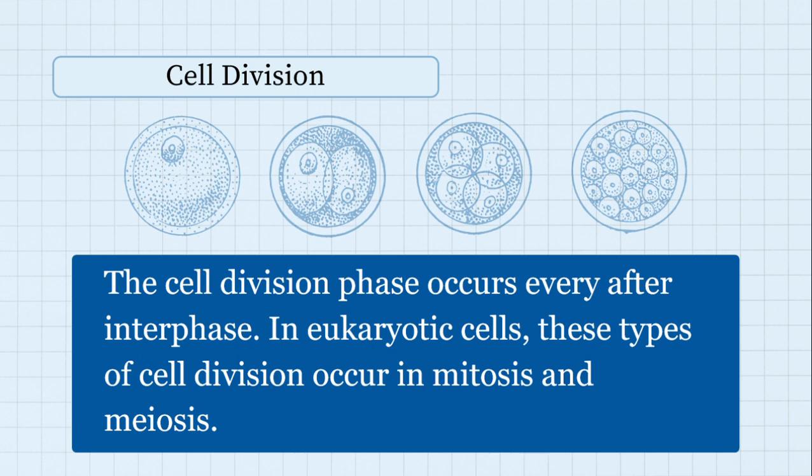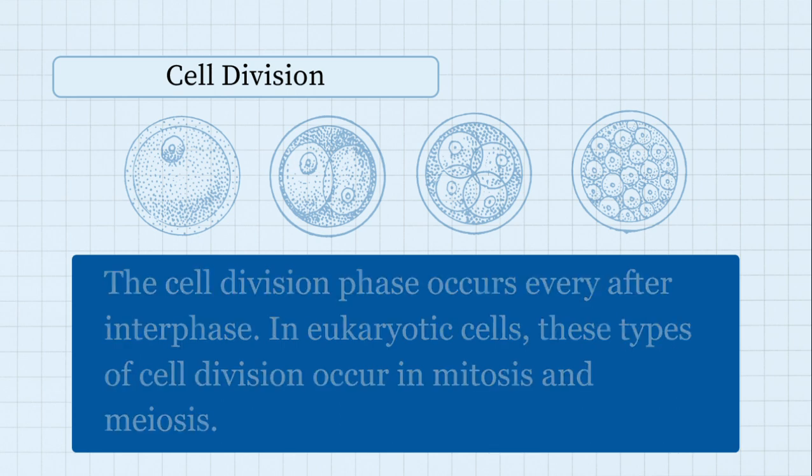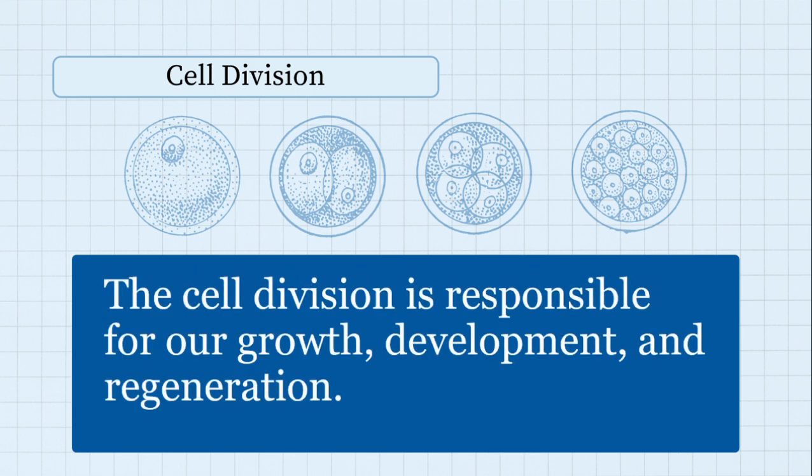In eukaryotic cells, cell division happens through mitosis and meiosis. But in this lesson, we will be focusing on mitosis. Cell division is responsible for our growth, development, and regeneration.